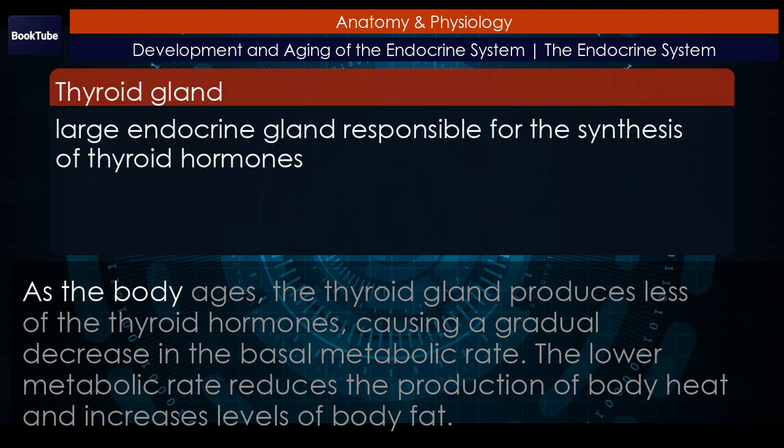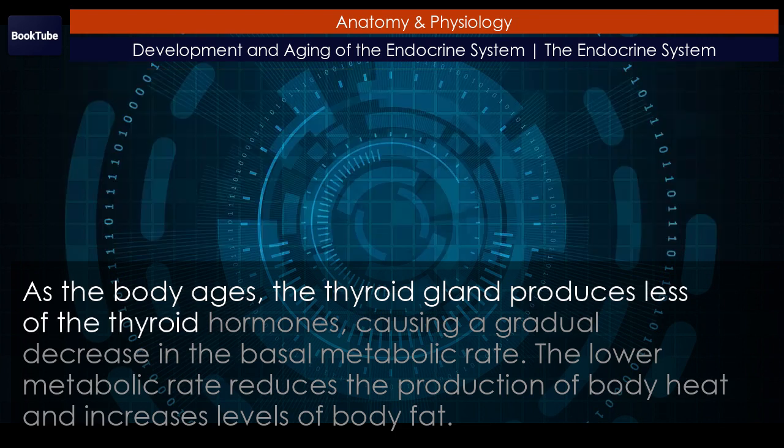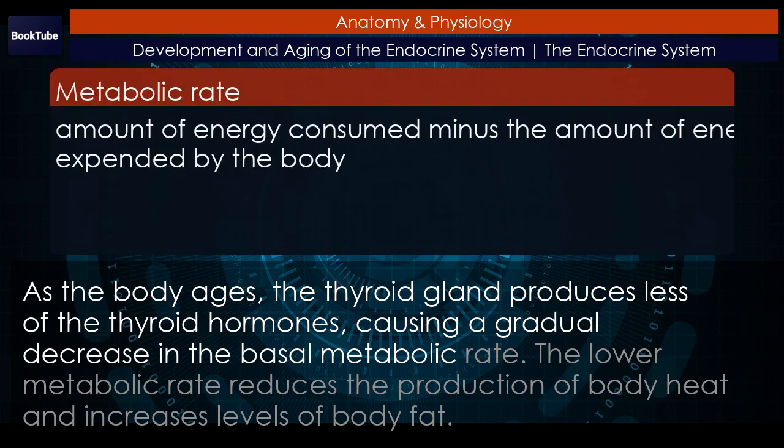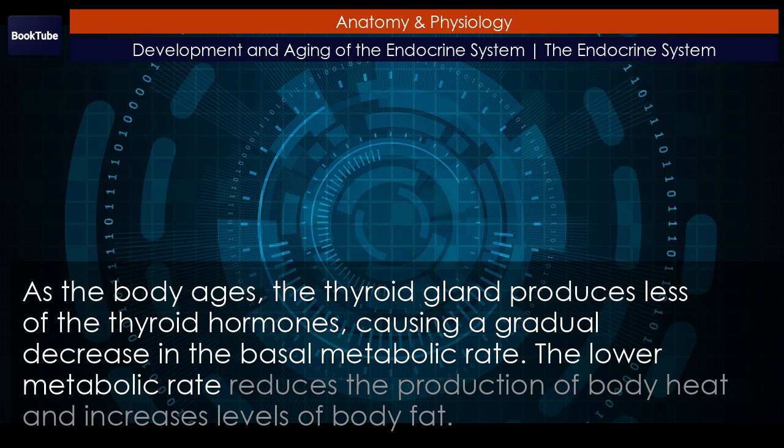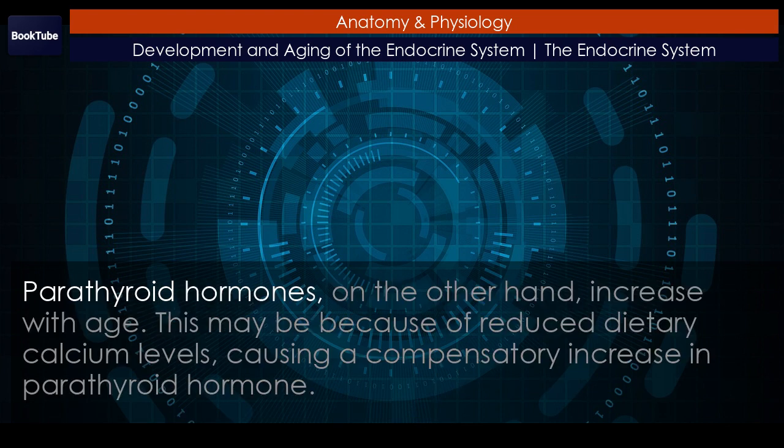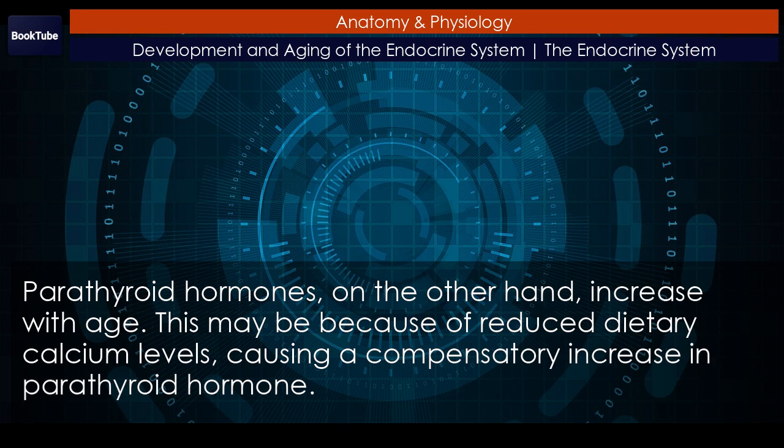As the body ages, the thyroid gland produces less of the thyroid hormones, causing a gradual decrease in the basal metabolic rate. The lower metabolic rate reduces the production of body heat and increases levels of body fat. Parathyroid hormones, on the other hand, increase with age. This may be because of reduced dietary calcium levels, causing a compensatory increase in parathyroid hormone.